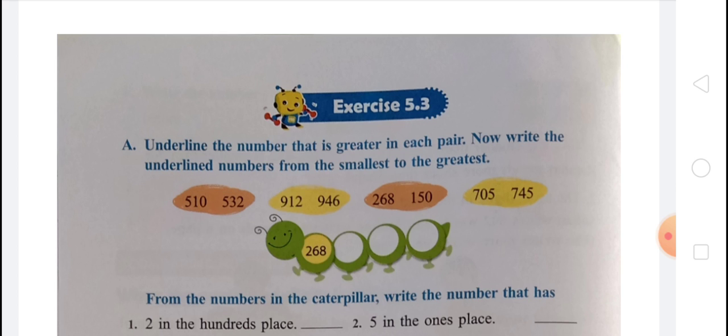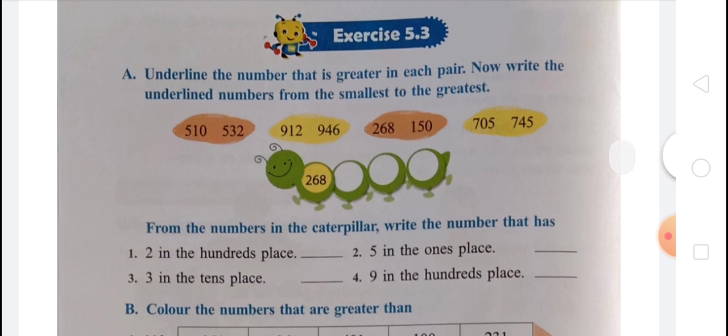Now you have to do exercise 5.3. We have solved this question, but today we will revise again. Underline the number that is greater in each pair. Now write the underlined numbers from the smallest to the greatest. Firstly, you have to underline the number that is greater in each pair.